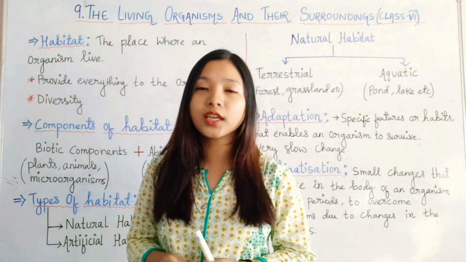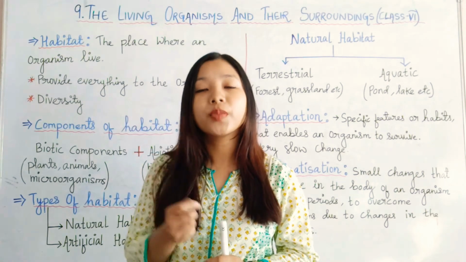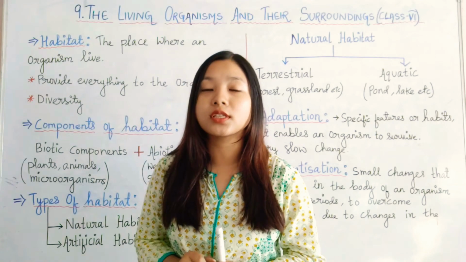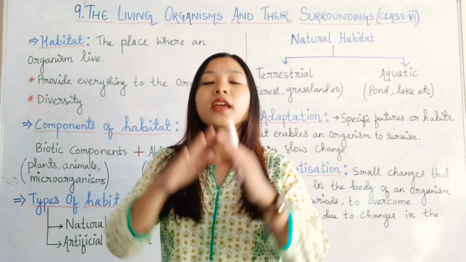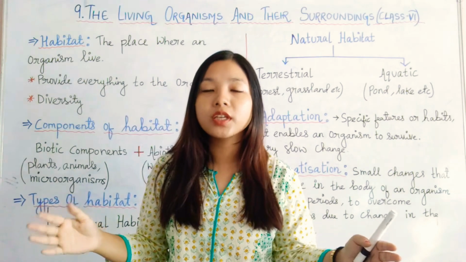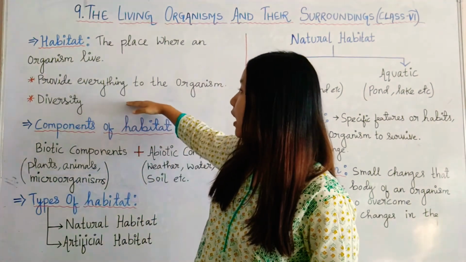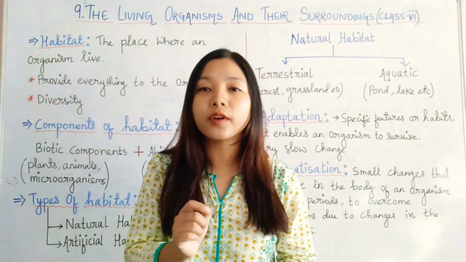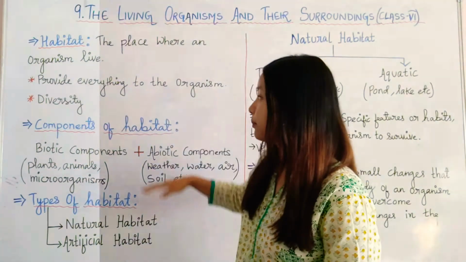A fish can eat dead body parts of other organisms, or plants, or small insects, or smaller fishes. So the food will be available in the habitat itself, and the shelter where the organism lives will be available in it also. So the habitat provides everything an organism needs to survive.